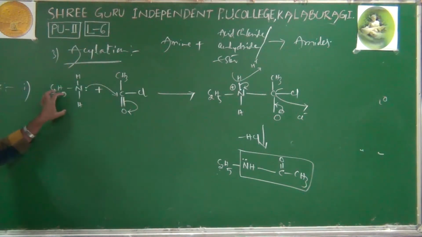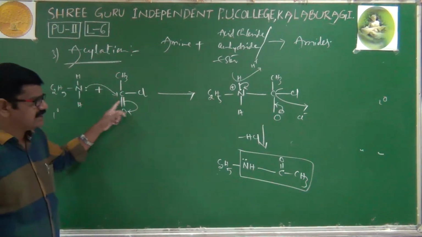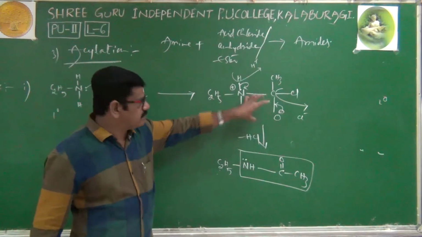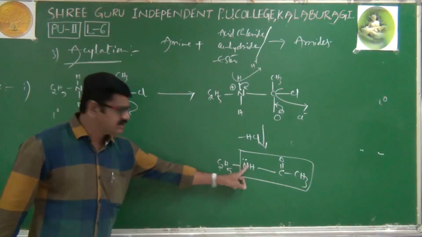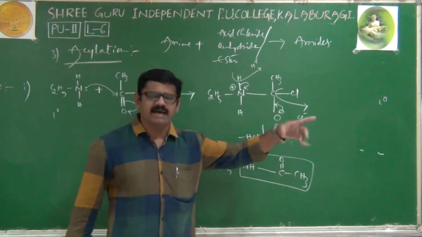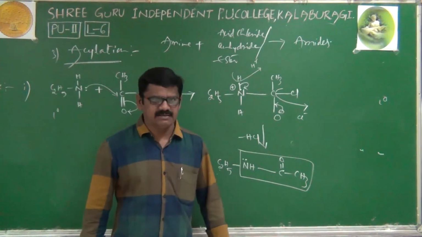Very simple. Ethylamine, of course a primary amine, is reacting with acetyl chloride. First we are getting one intermediate compound. From this HCl is eliminating. After elimination of HCl we are getting N-ethyl ethanamide. Right.